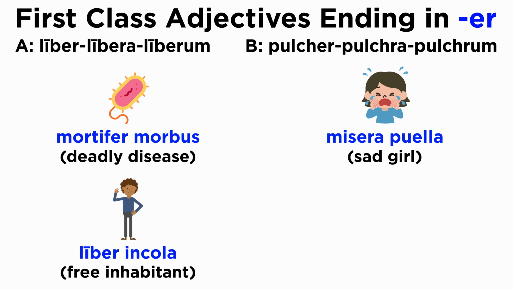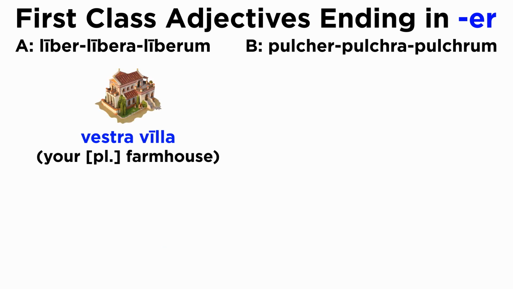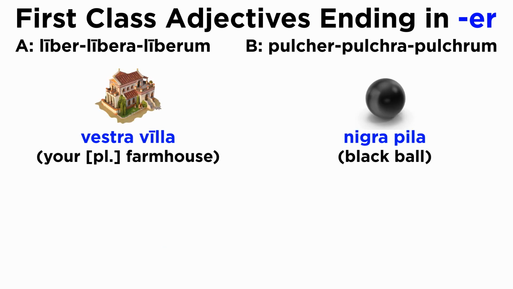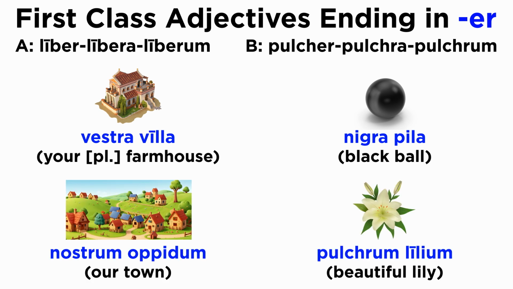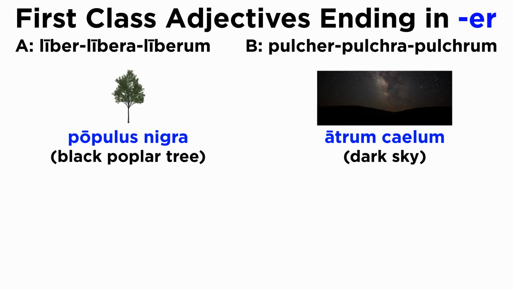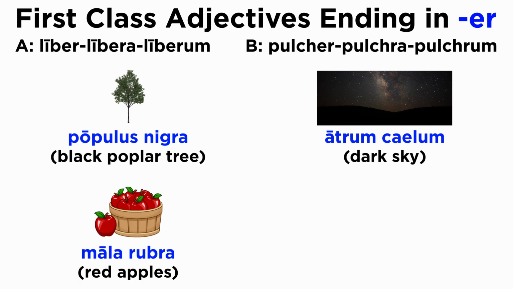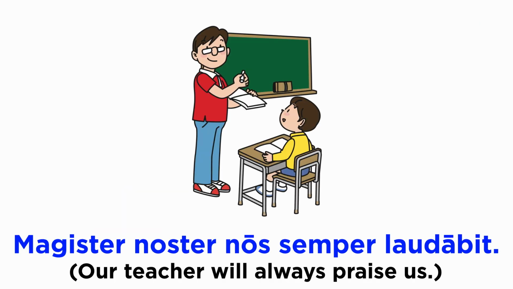liber incola, sacrum templum, vestra villa, nigra pila, nostrum oppidum, pulcrum lilium, populus nigra, atrum caelum, mala rubra, taberna atra. Now let's build a few sentences.